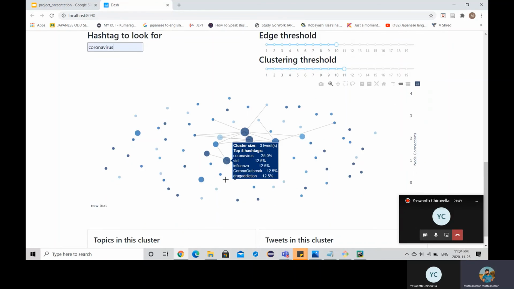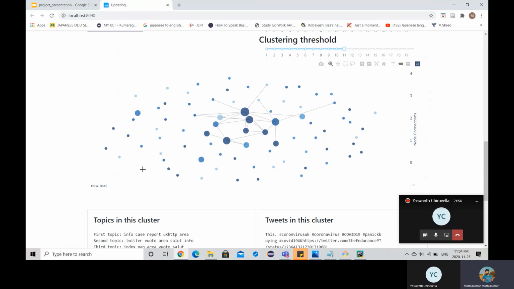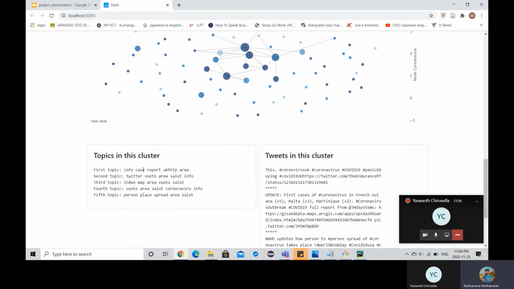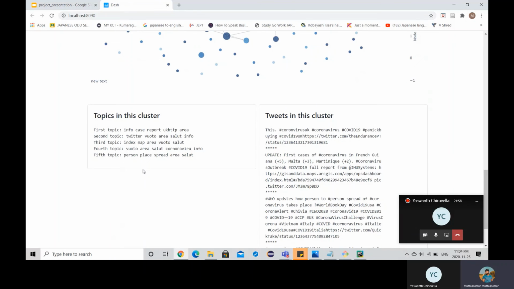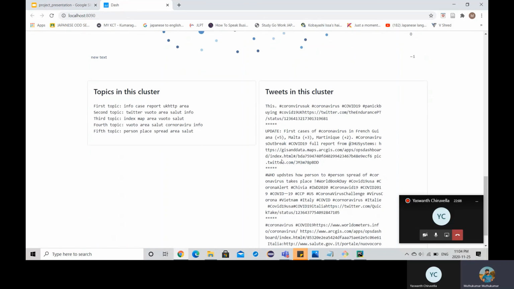On clicking on any of these clusters, we do topic modeling using the LDA approach, and we update the cards that you are seeing right now at the bottom. The left side card shows the topics that are present in the cluster, and the right side card shows the text that is present in the cluster.